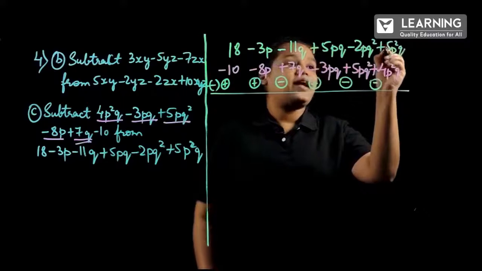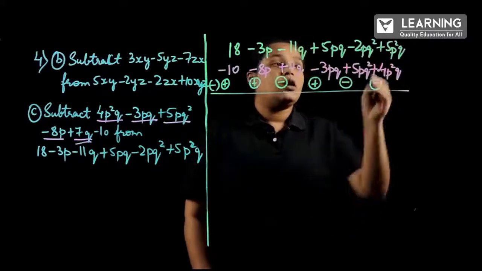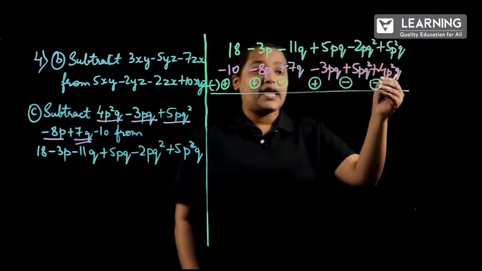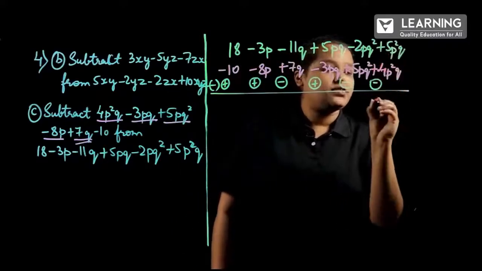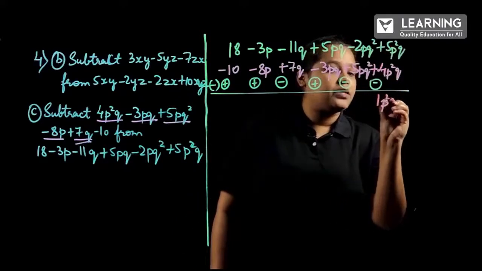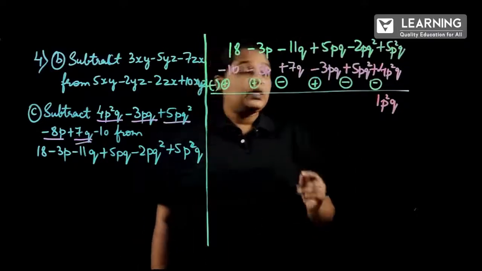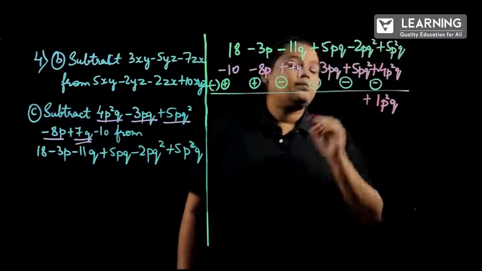So, plus 5p square q minus 4p square q. Here we have different signs, so we will be subtracting. 5 minus 4 is 1p square q. And which sign will we take? We will consider the sign of the greater number, that is 5, which is positive.